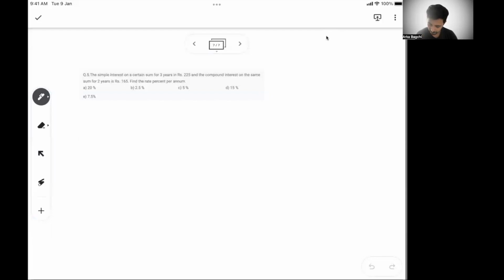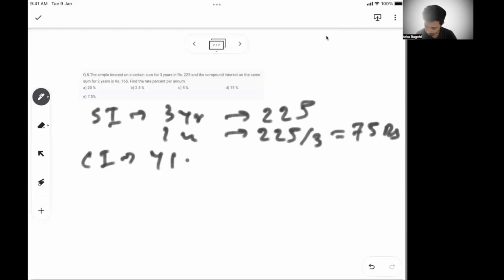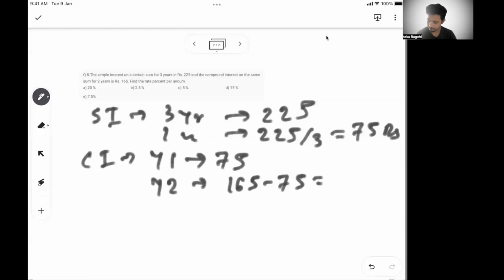So for simple interest, for 1 year it has to be 225 by 3, or 75 rupees, right? So compound interest in year 1 has to be 75 because it has to be the same as simple interest. In year 2, it has to be 165 minus 75, or 90 rupees, right?